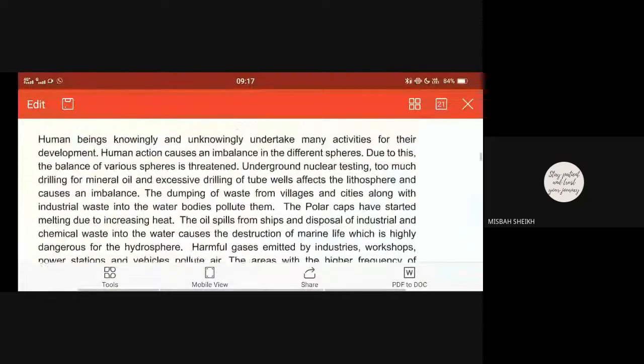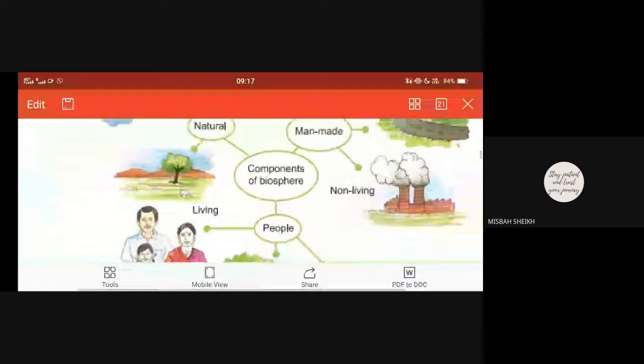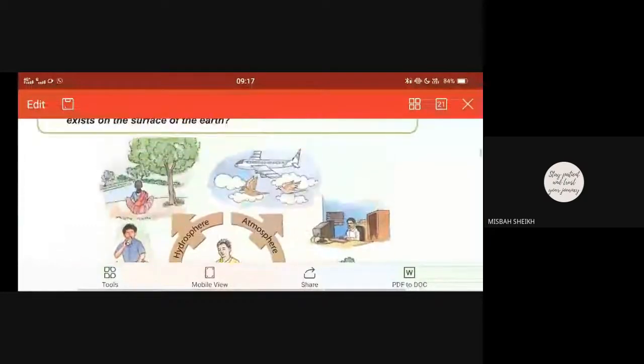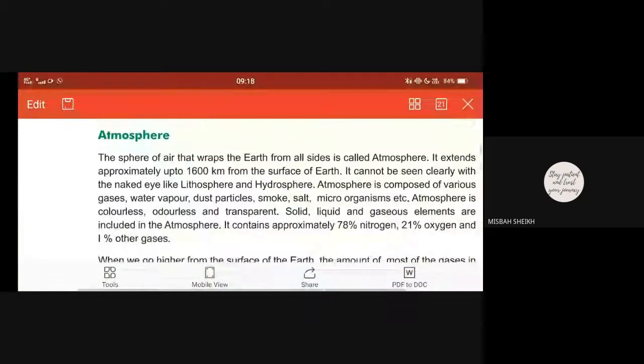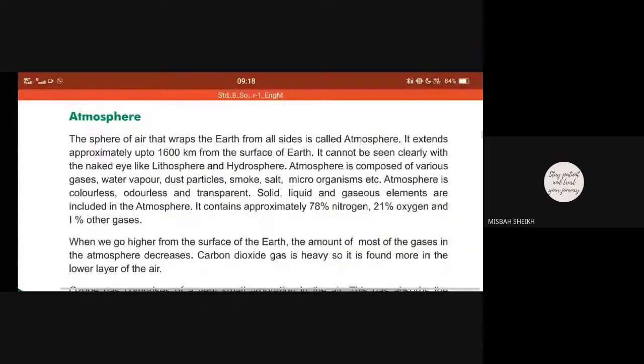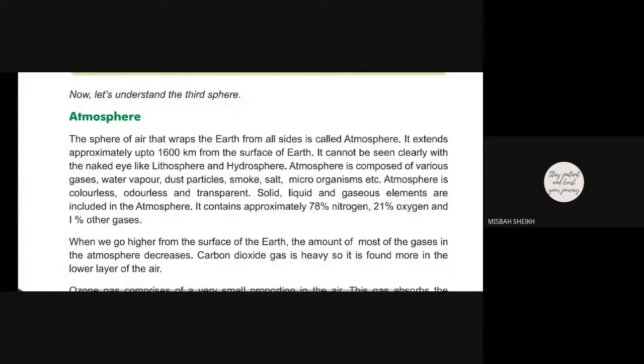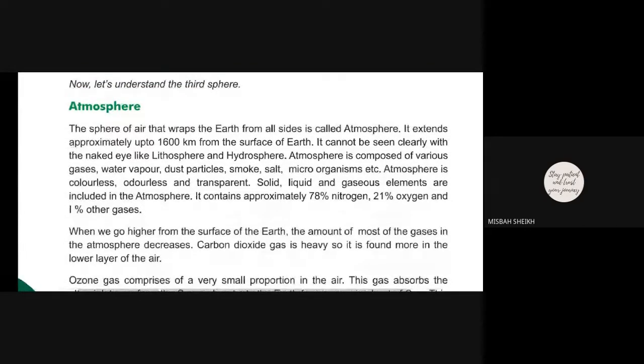Okay, chalo, I will be asking questions. What is atmosphere? Mixture of air that wraps the earth from all sides is called atmosphere.